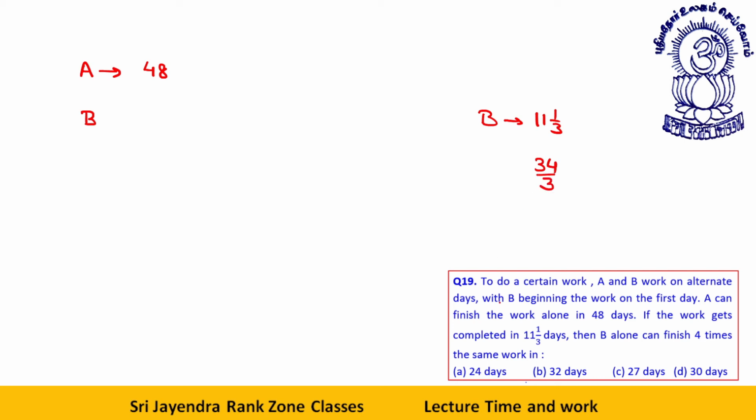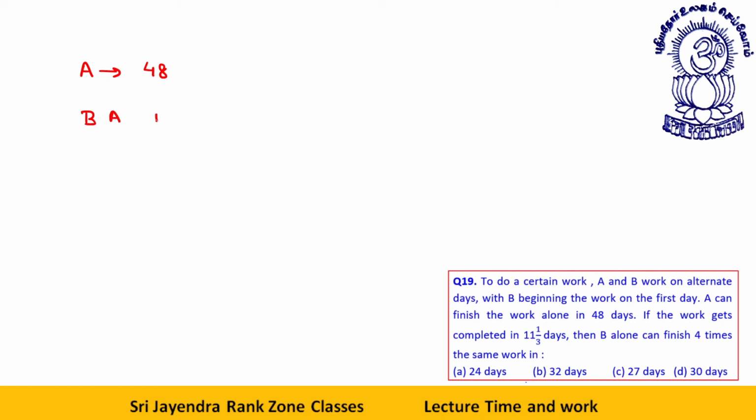A certain work: A and B work on alternate days, with B beginning the work on the first day. A can finish the work alone in 48 days. If the work gets completed in 11 1 by 3 days, then B alone can finish 4 times the same work in how many days? Oh, it's my fault. It's the total work that is done in 11 1 by 3 days. B starts, okay.